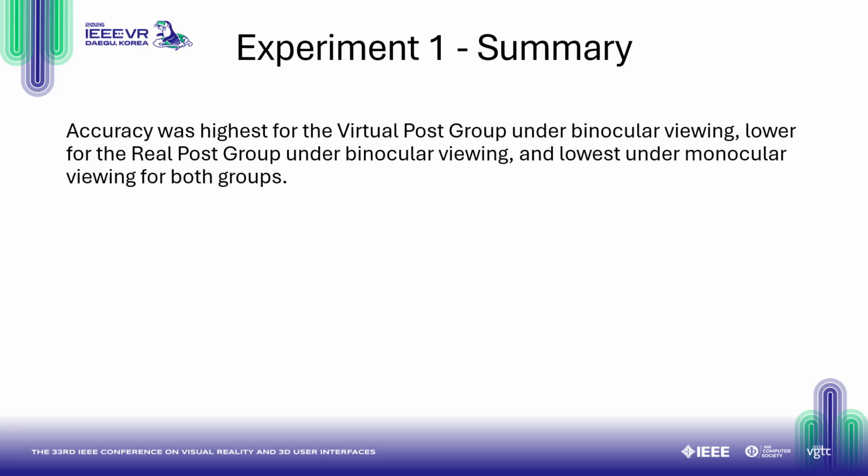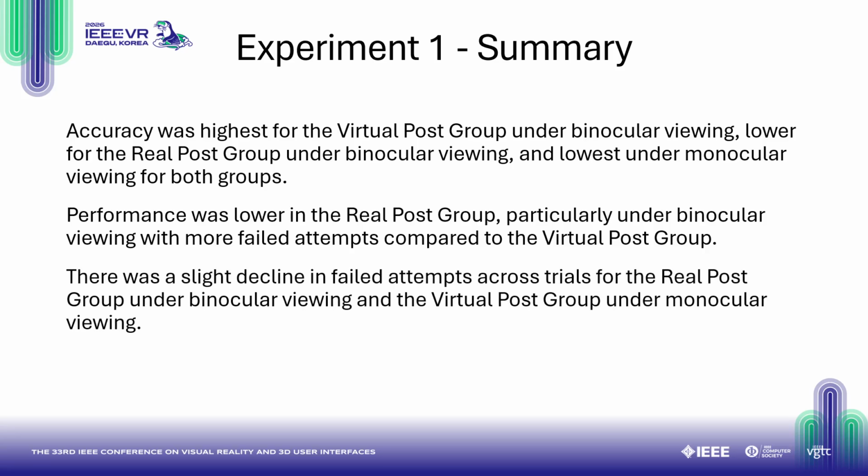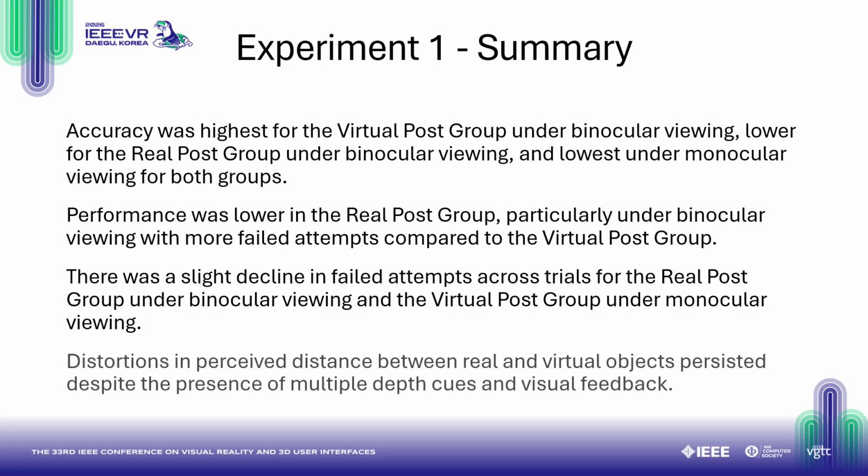Overall, we found that accuracy was highest in the virtual group under binocular viewing, lower for the real post group under binocular viewing, and lowest under monocular viewing for both groups. This was reflected in the reduced performance of the real post group with more failed attempts. There was a slight improvement across trials, but errors were not completely eliminated. And this shows that distortions in perceived distance between real and virtual objects persist even when there are multiple depth cues and visual feedback is available.